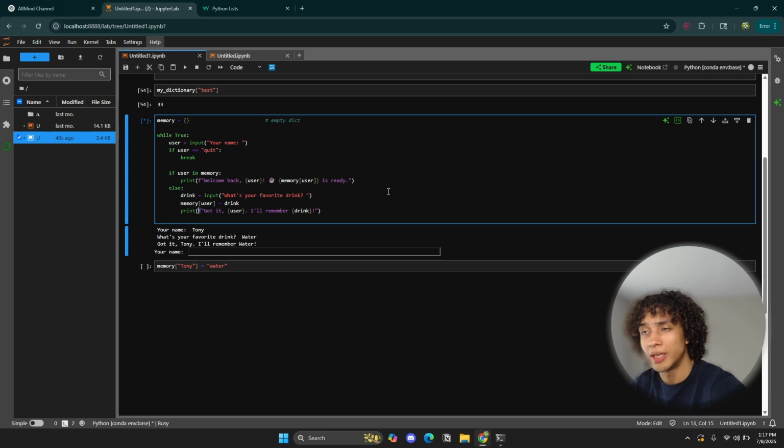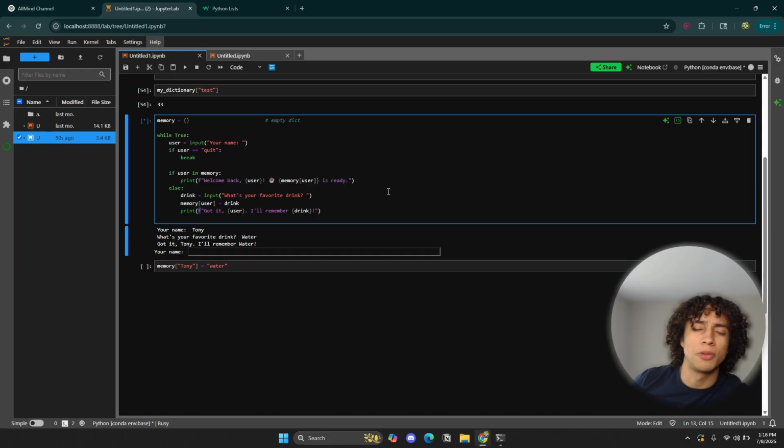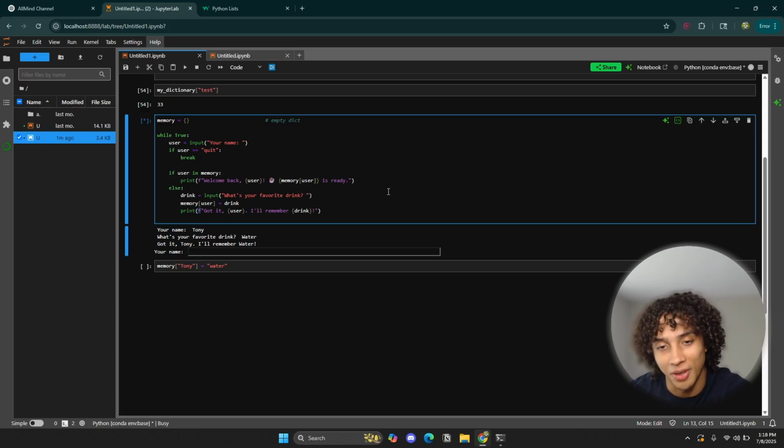Copy the code, feed it to ChatGPT and say, hey, can you explain this code for me line by line? That's how you can truly learn. You don't learn by just watching 50-hour courses or just reading 20 books on Python. No, you actually learn by actually writing Python and experimenting with it, tinkering around with it, right?